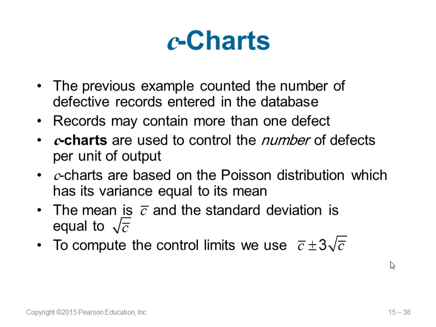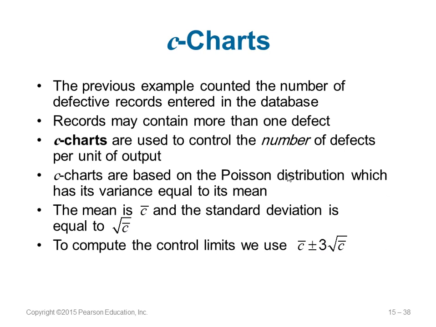As we have told you earlier, C charts give you the count of the number of defects, not the percentage, the number. And a record may contain more than one defect. For example, a database record can have one defect or it can have many defects, right? But in the previous scenario, we only looked at defective records. If there is one error in the record, it is called a defective record. If there are 10 errors in a record, it is also called a defective record. So it counts as 1, irrespective of how many errors you have.